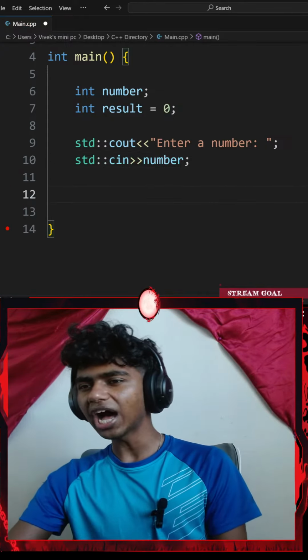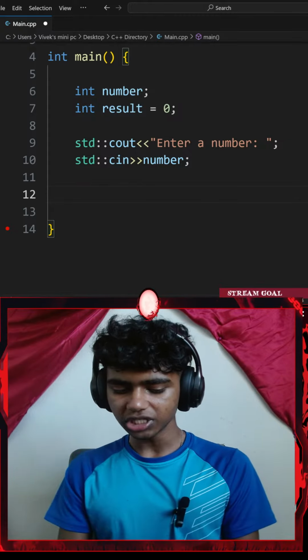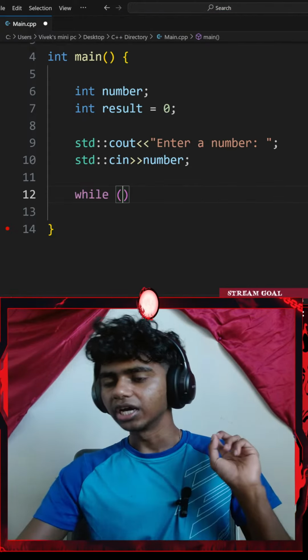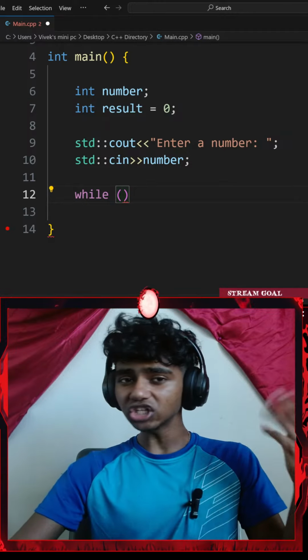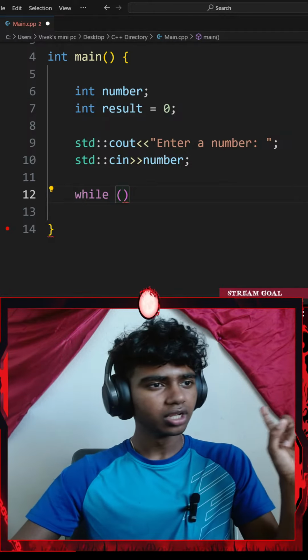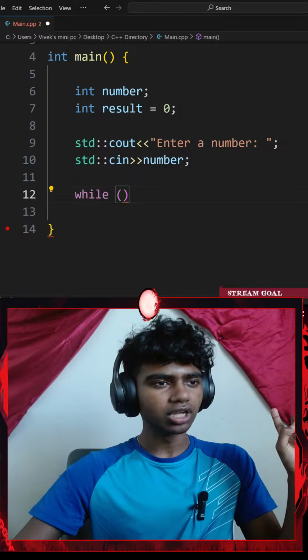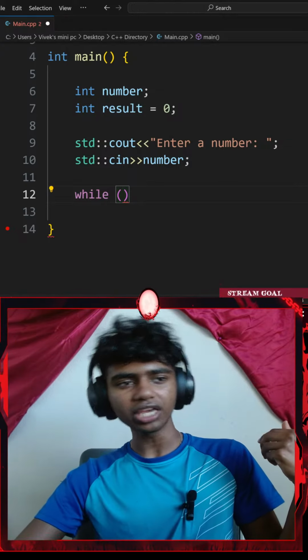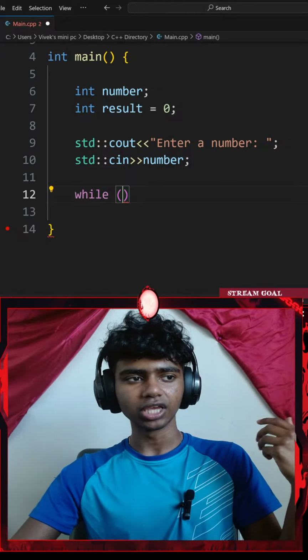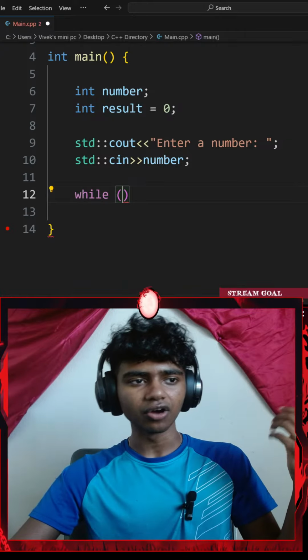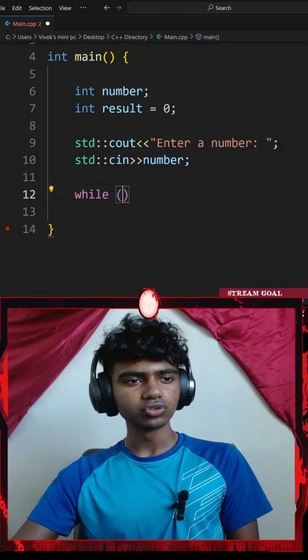Now, I'll need to add a nested while loop. So firstly, I could add a regular while loop. This while loop would most likely check if the number is divisible by 1. You'll need a nested loop to check if a number is prime. The inner loop checks divisibility. The outer loop goes from 2 to n.